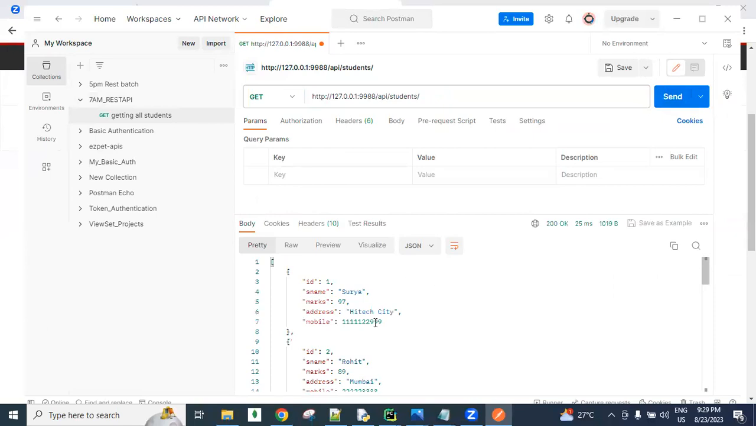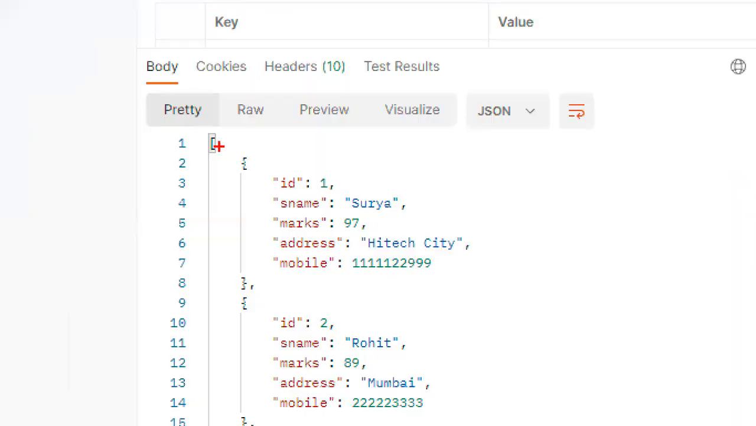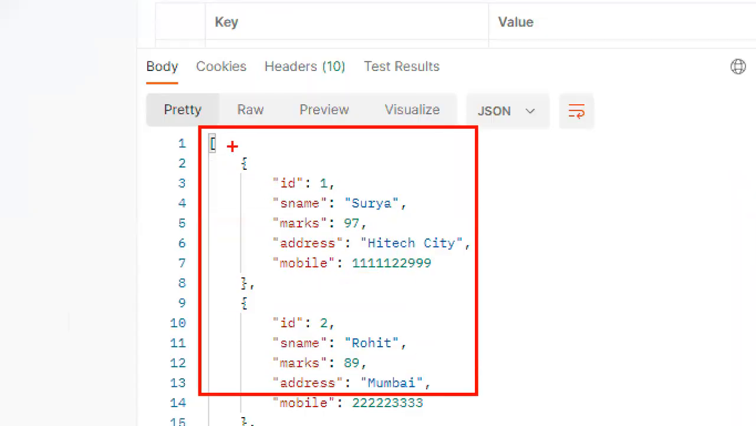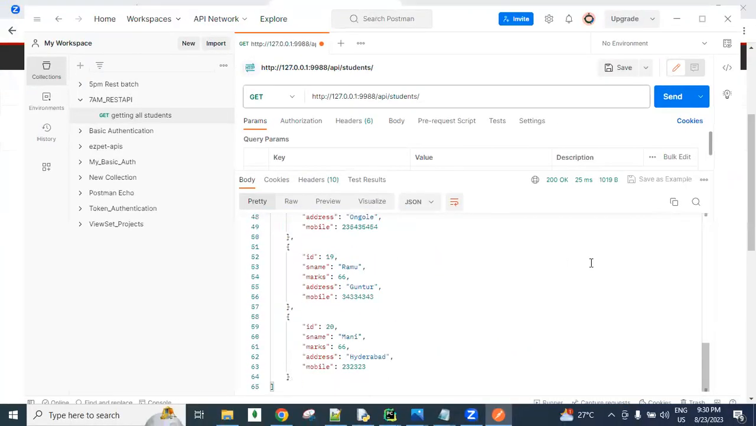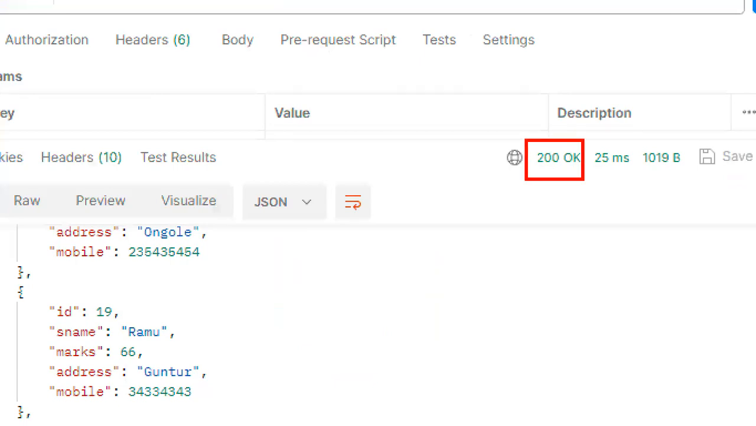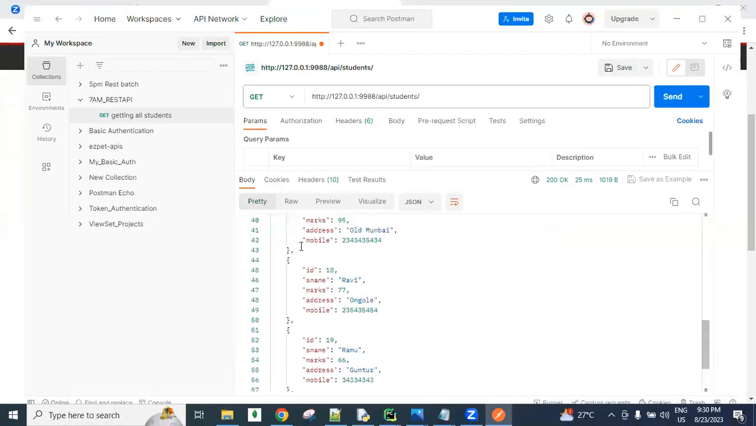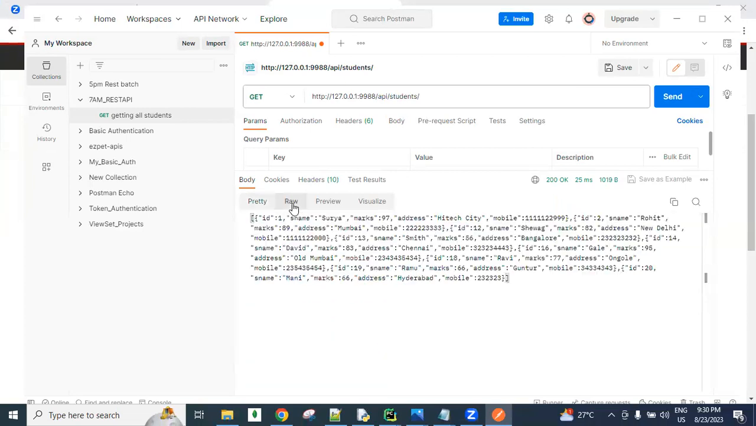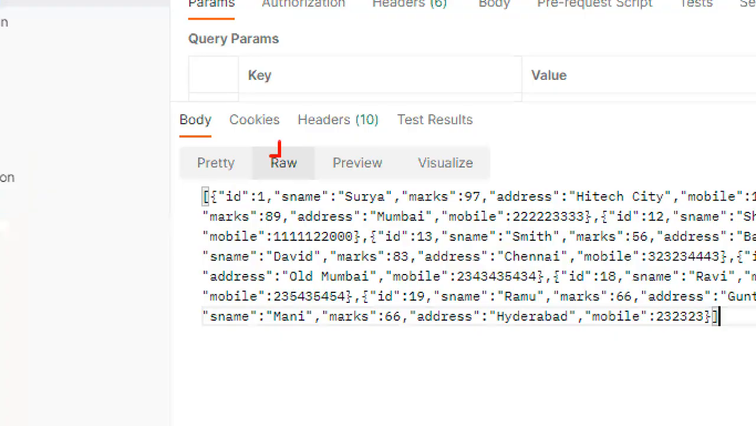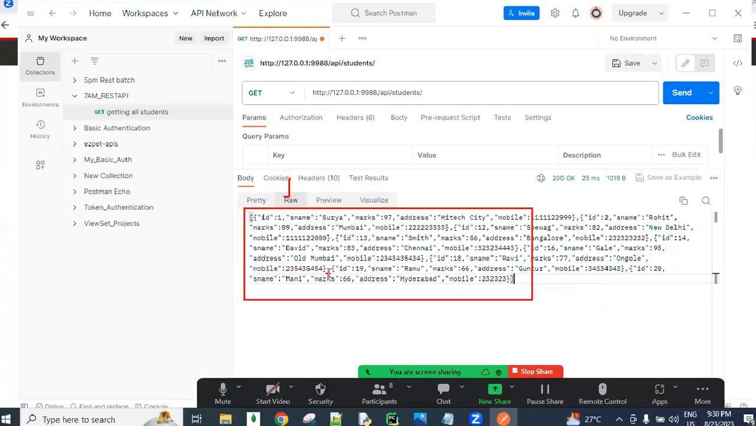If the data is successfully received, guys, here we are able to see the list of records. All the records are displayed and the status code is 200 OK. 200 means we are successfully able to access it and successfully getting the response. This is now in pretty format, displayed vertically, guys. If you want to see the raw data, you can click on this raw, and then you get it like this. Clear that?